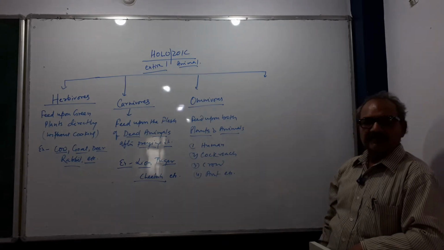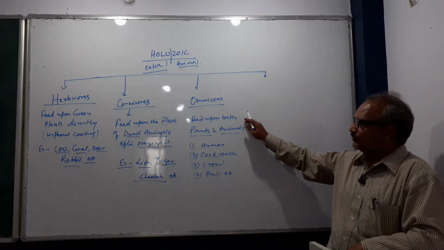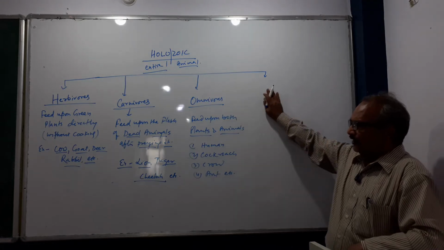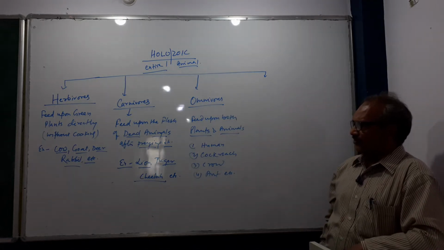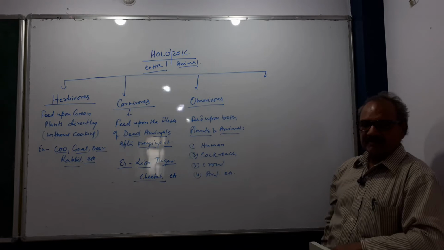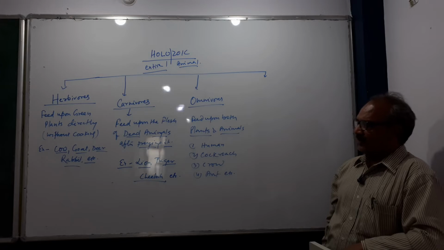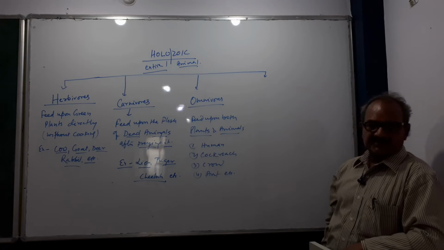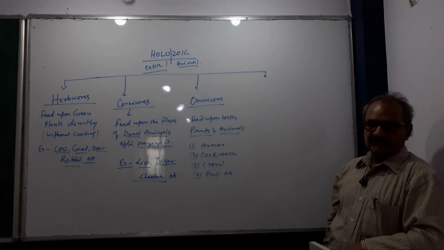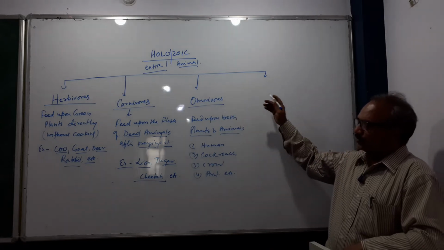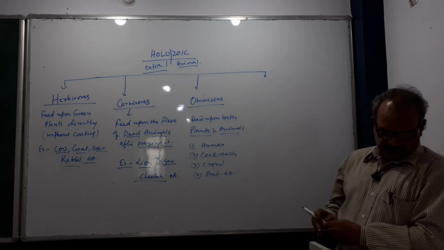Human, cockroach, crow are some examples. Carnivores feed upon the flesh of dead animals after preying: lion, tiger, cheetah. Herbivores feed upon green plants directly without cooking: cow, goat, deer, rabbit, etc. Right? These are herbivores, carnivores, and omnivores.